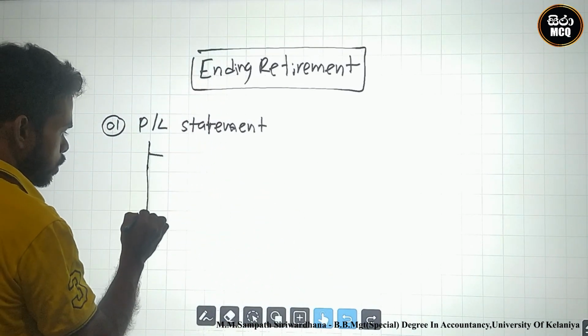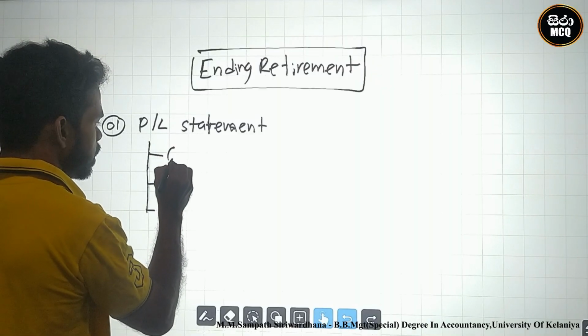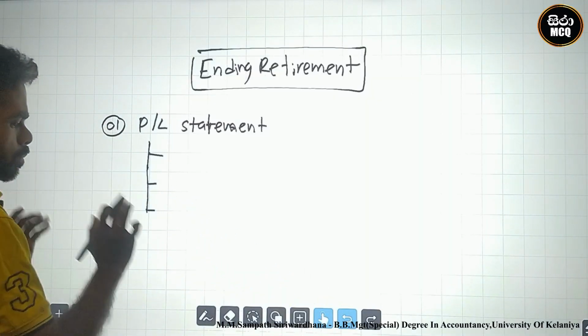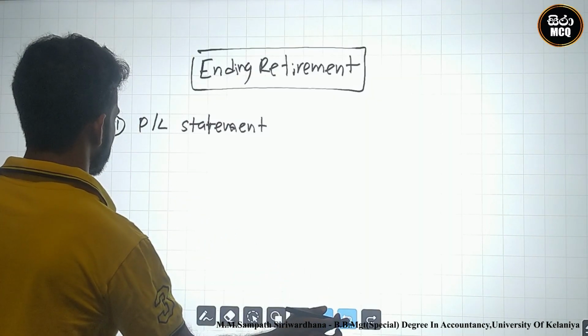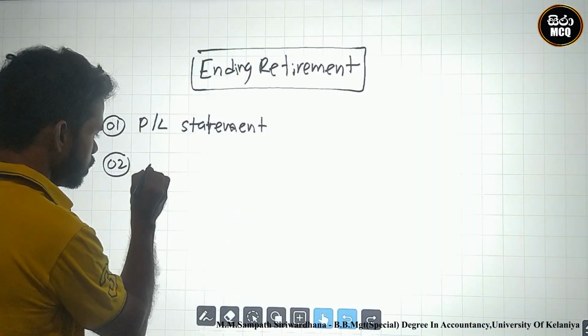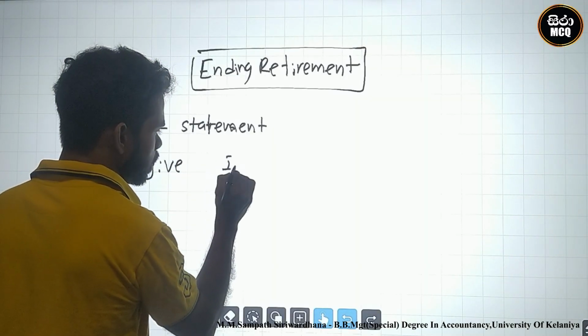Therefore, we must give them the profit shares, partner salary and interest on capital. Firstly prepare the profit or loss statement. Secondly, we must give interest on capital.